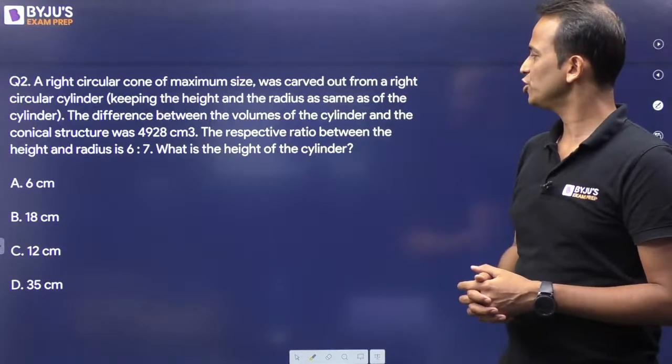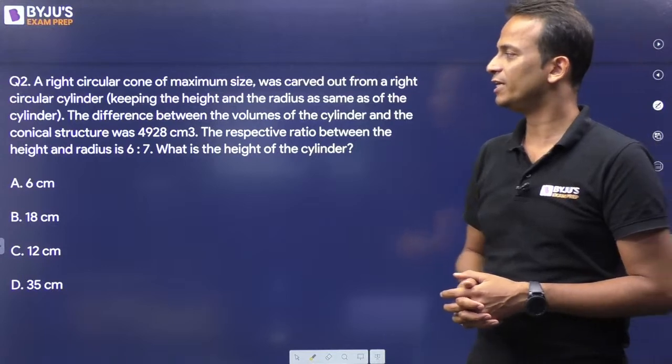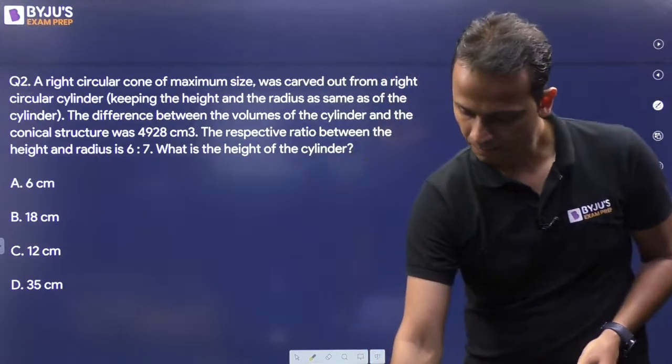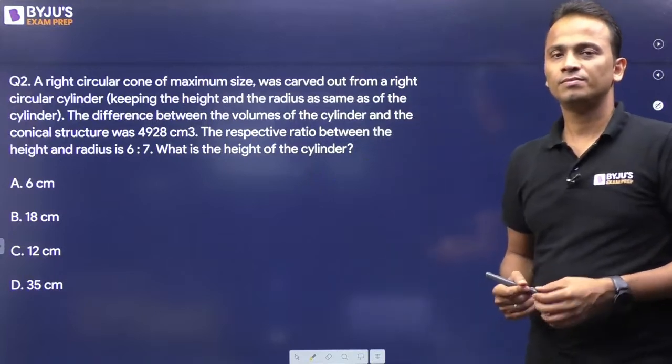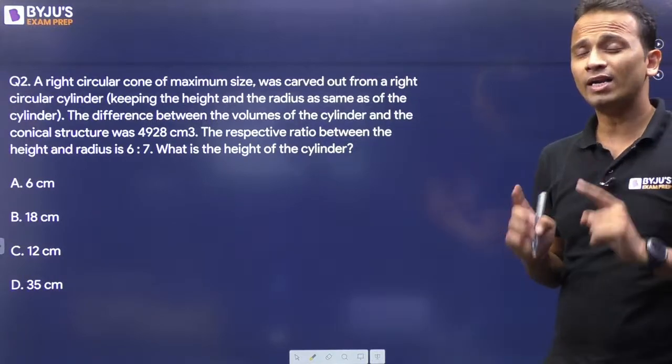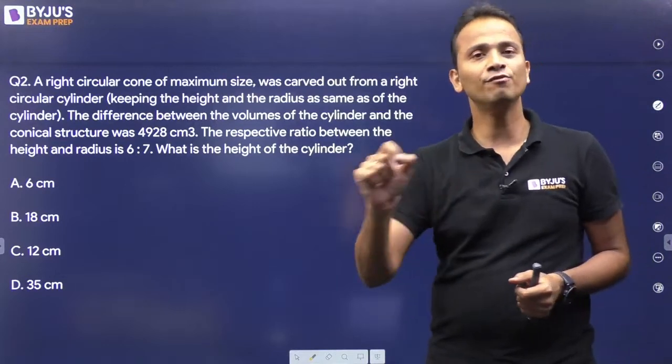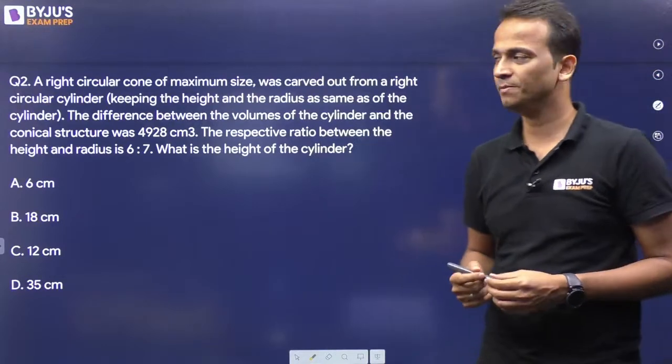The respective ratio between the height and the radius is given as 6:7. Difficult question nahi hai if you understand the relation between the volume of cone and the volume of cylinder.